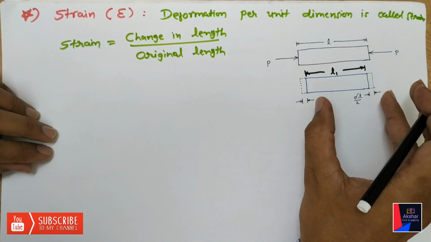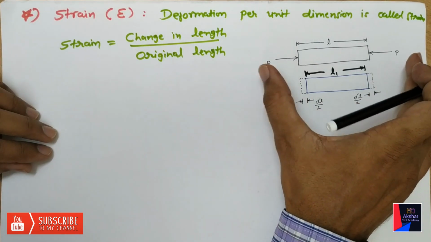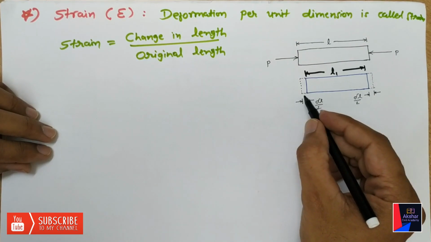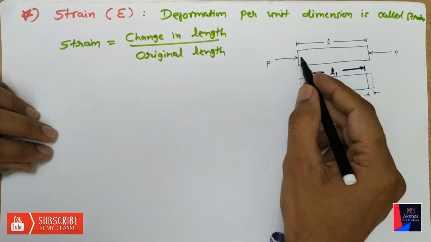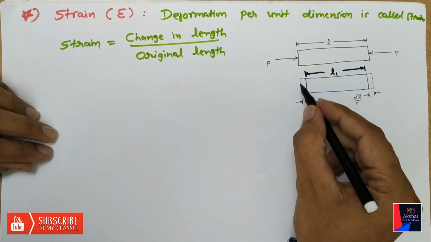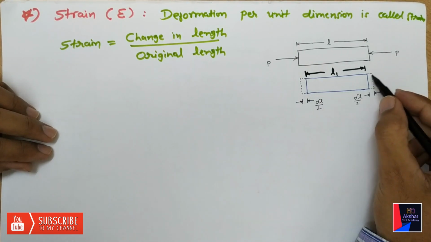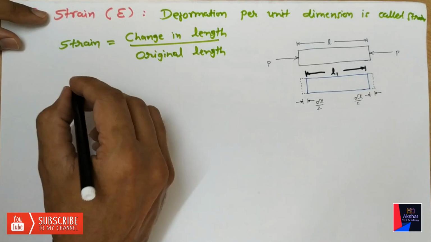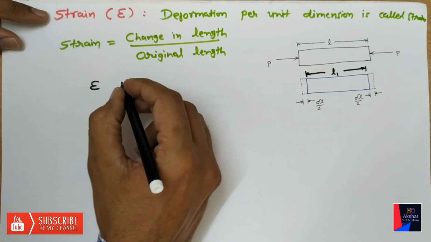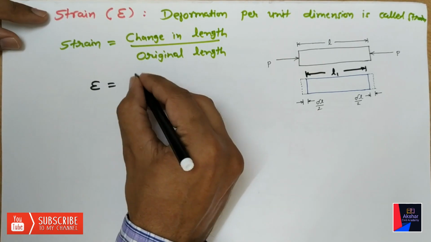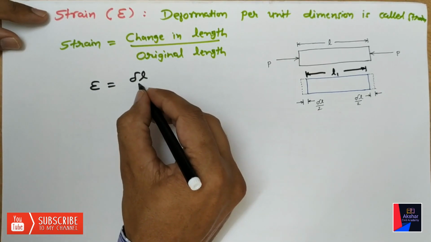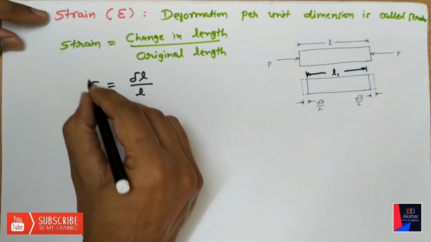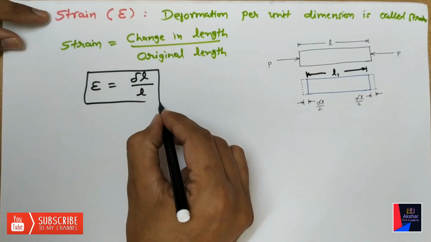Total reduced length: the compression is from both sides, so the deformation will be on both sides. Due to this, the reduced length will be delta L by 2 here, and here also it will be delta L by 2. So we can say the strain epsilon is equal to change in length delta L divided by original length L. This is the equation of strain.